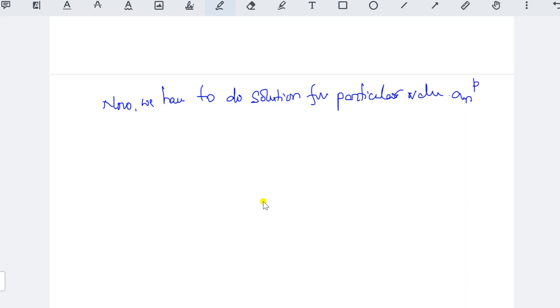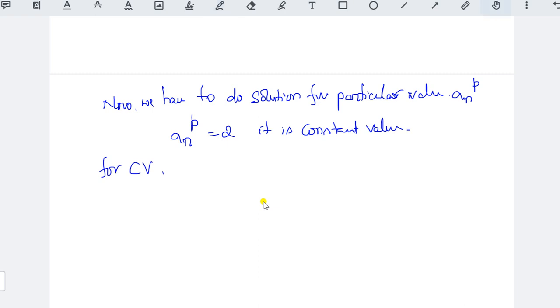Okay, here we have a n to the power of p equal to 2. That means what? It is a constant value. So for a constant value, here you need to write for constant value.